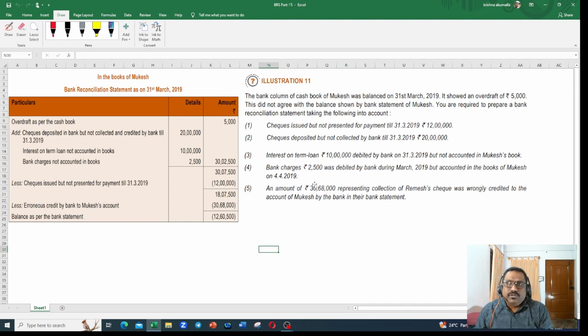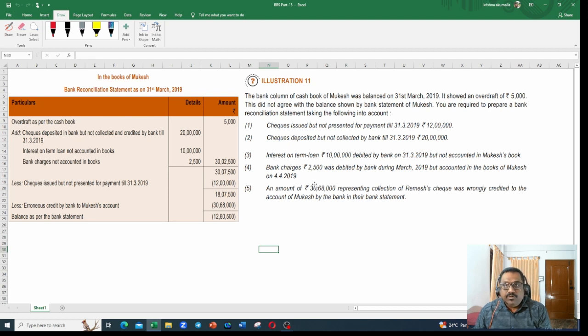Bank charges 2,500 was debited by bank during March 2019, but accounted in the books of Mukesh on 4th April 2019. What does it mean? Bank charges debited by bank in the month of March, but we did not record that amount before end of March.